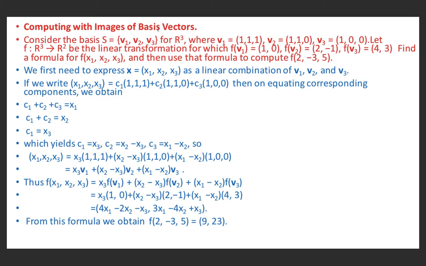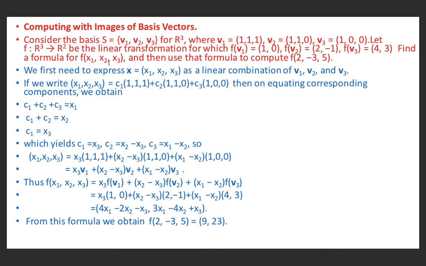Now computing with images of basis vectors. Consider the basis S equal to {v1, v2, v3} for R cube, where v1 is equal to (1, 1, 1), v2 equal to (1, 1, 0), v3 equal to (1, 0, 0). Let f be a mapping from R cube to R square, a 3-dimensional vector space to a 2-dimensional real vector space, with a linear transformation for which f of v1 equals (1, 0), f of v2 equals (2, -1), f of v3 equals (4, 3).